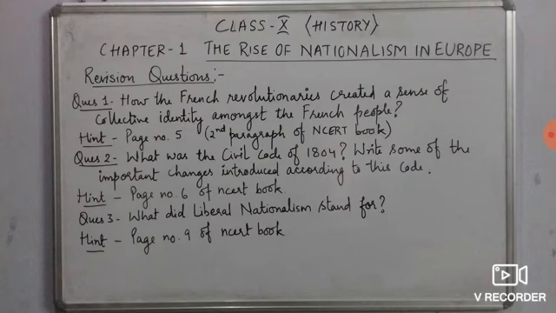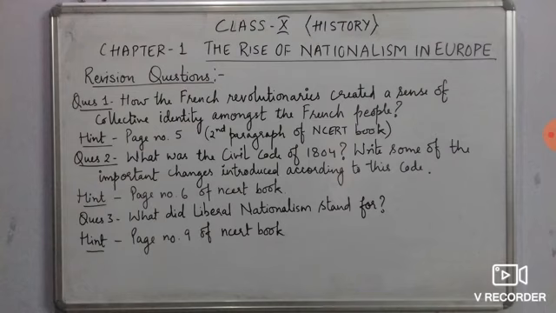The first question is how the French revolutionaries created a sense of collective identity among the French people. Now for this one, the hint is given on page number 5, second paragraph of the NCERT book. Very brilliantly various points are mentioned here.